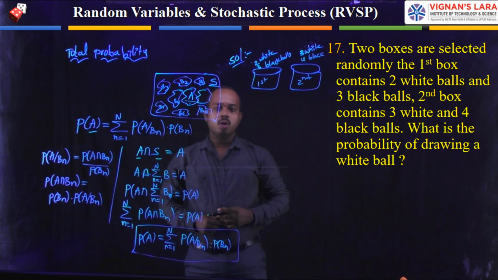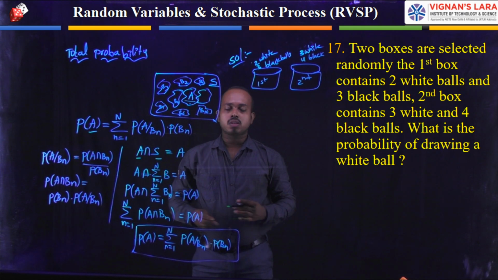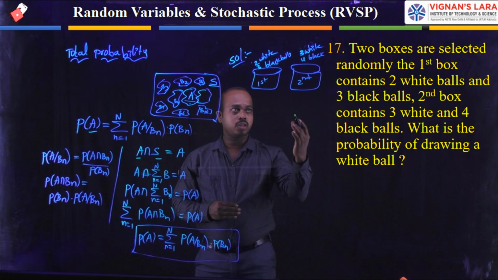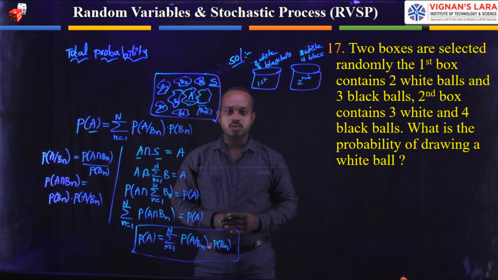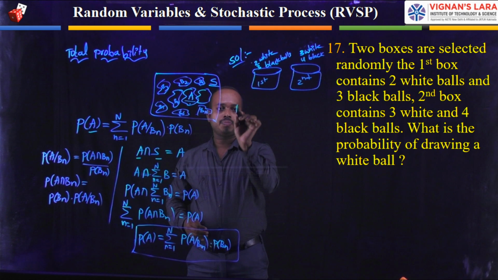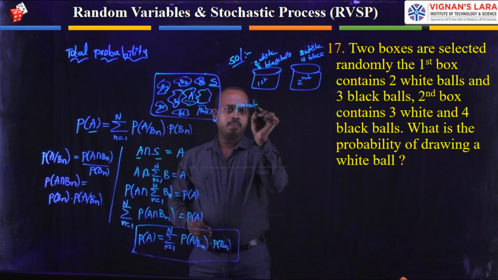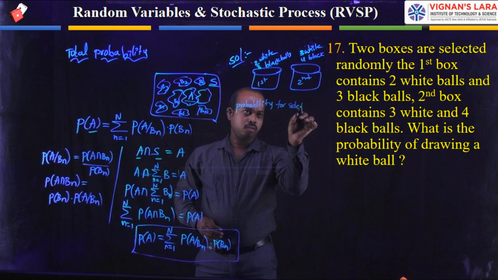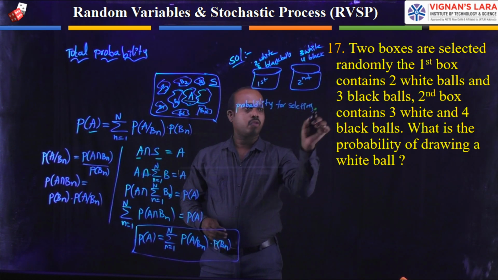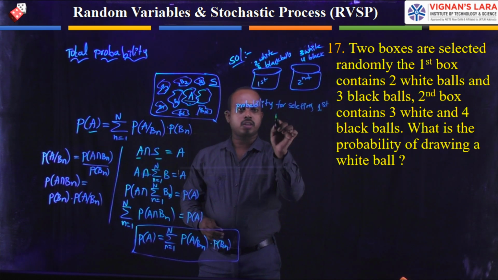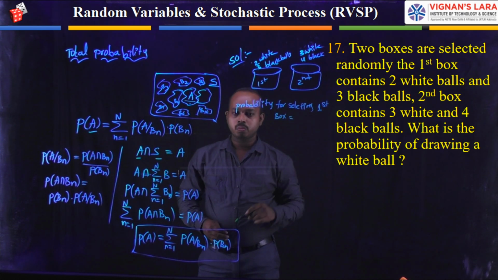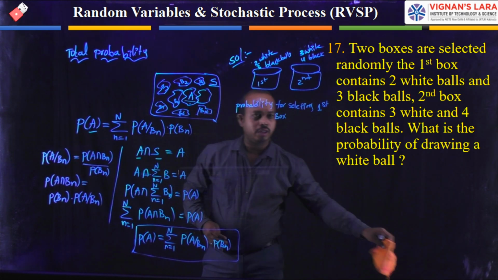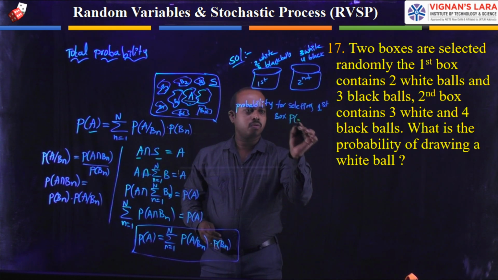Here you need to apply the total probability theorem. We must calculate the probability for the selection of the first box and the probability for the selection of the second box. First I am writing the probability for selecting the first box. For the first box selection I am taking the event P of B1.